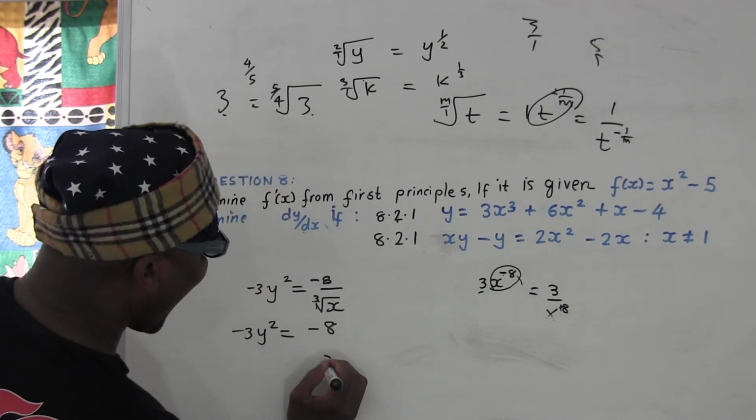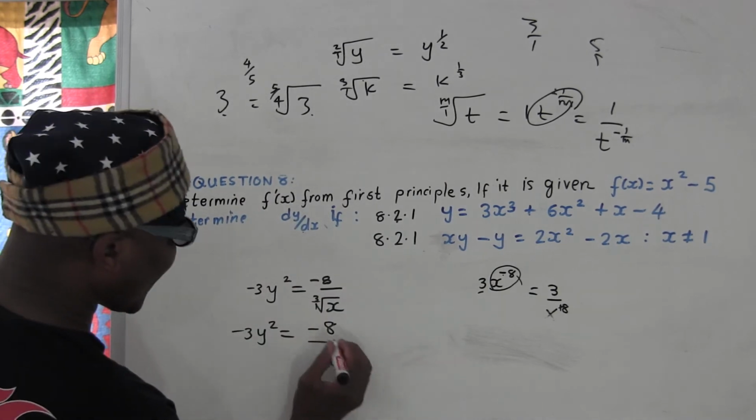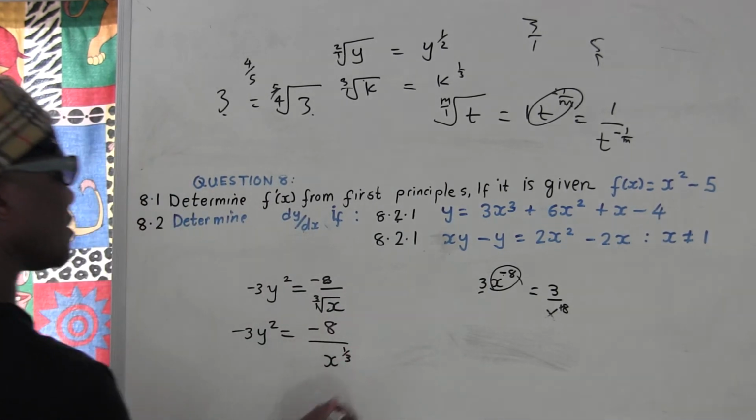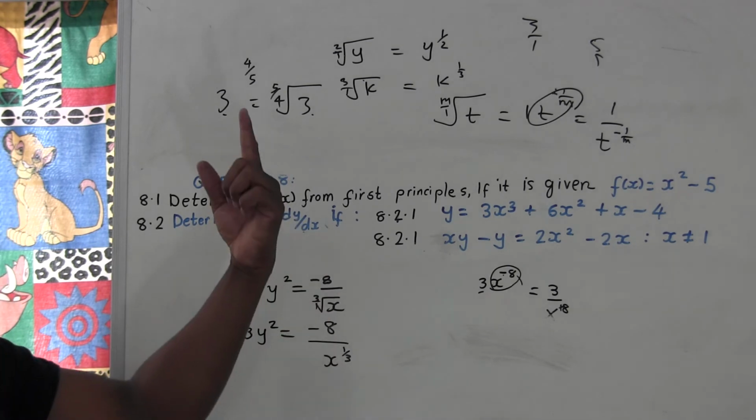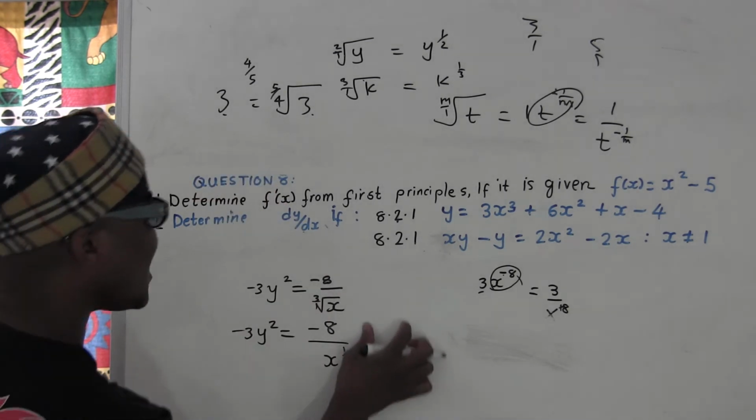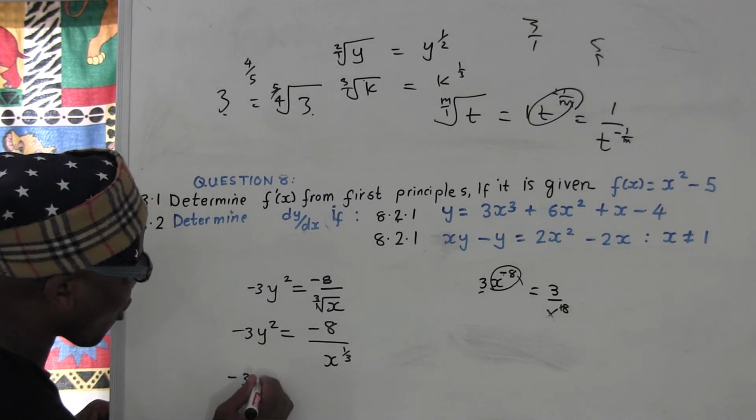And this one here is going to be x. I have to flip it. This is going to be 1 over 3. So now, do not differentiate when it's at the denominator. You must take it to the top. So it means I must reciprocate this to the top. So this is going to be negative 3y squared.